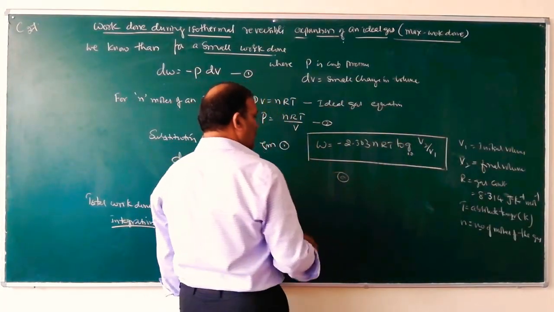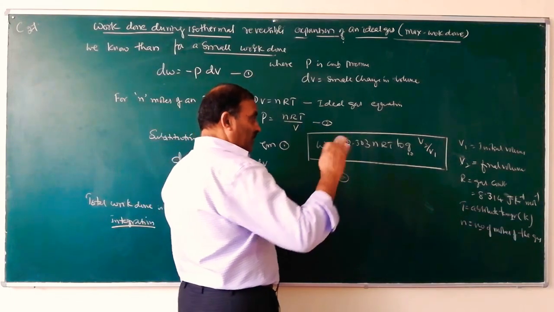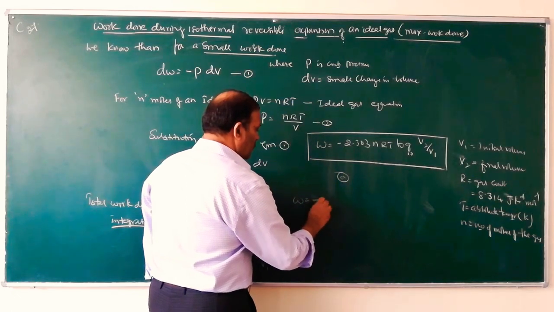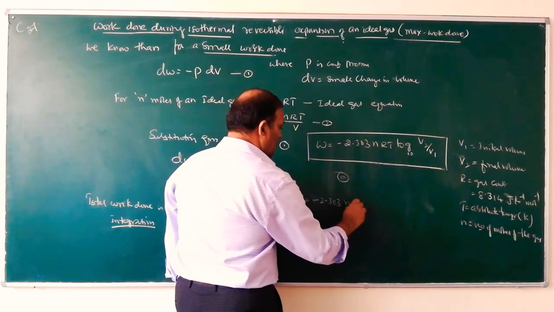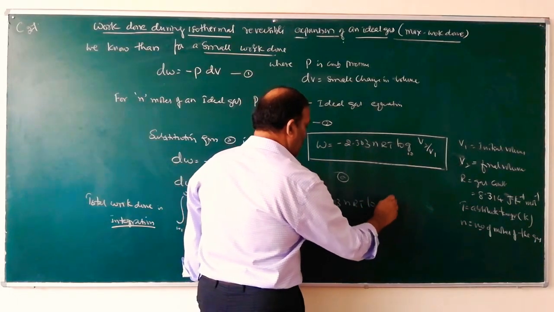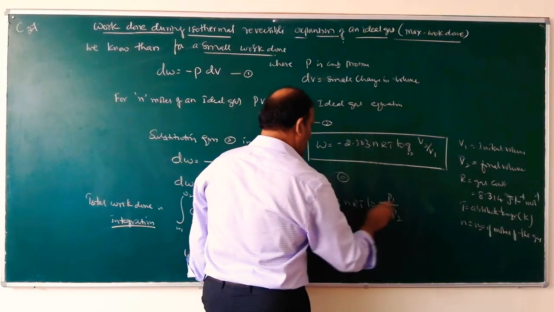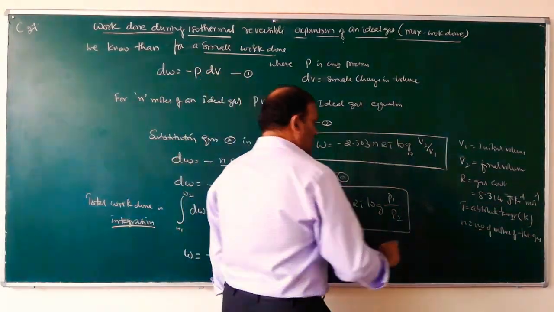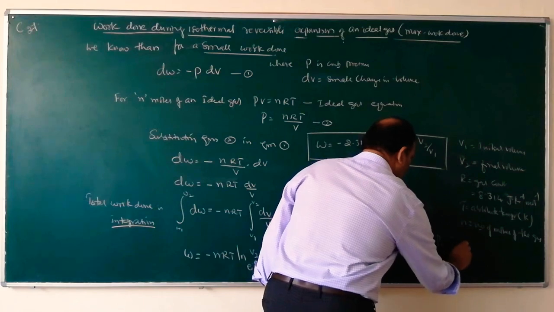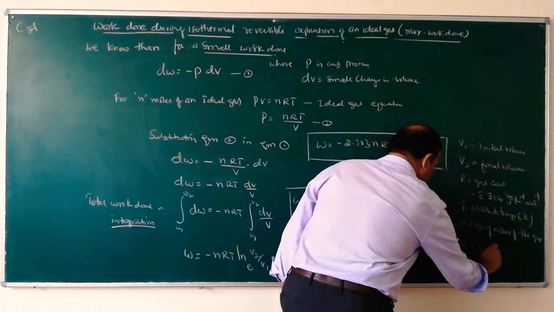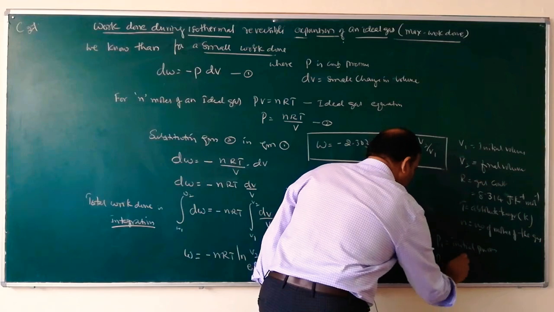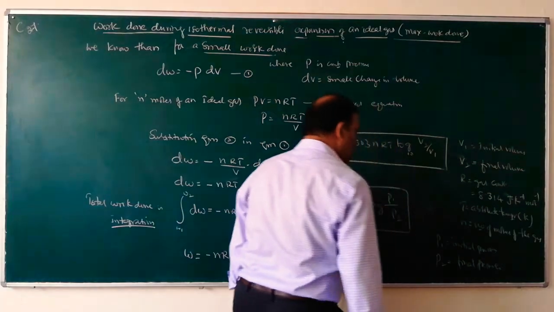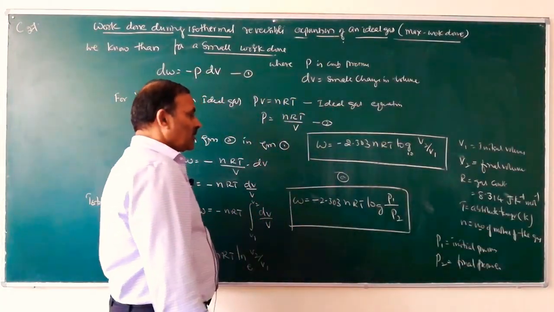This equation can also be written when pressure is given. So W equals minus 2.303 nRT log P1 by P2, where P1 equals initial pressure and P2 equals final pressure.